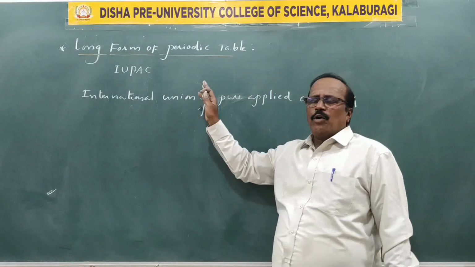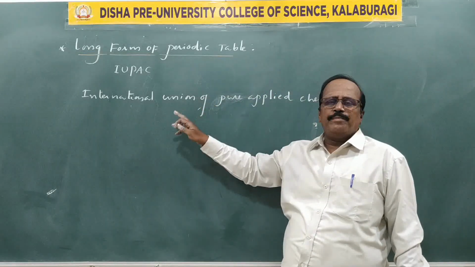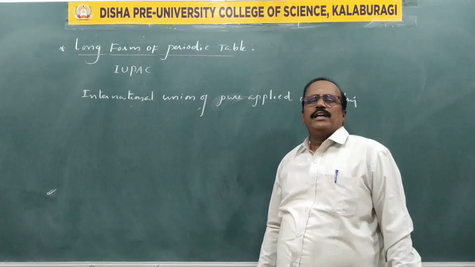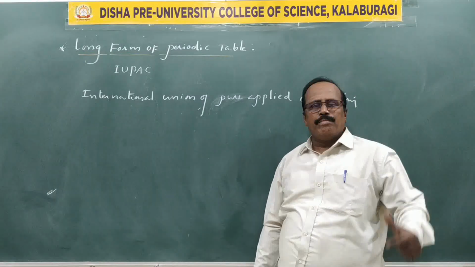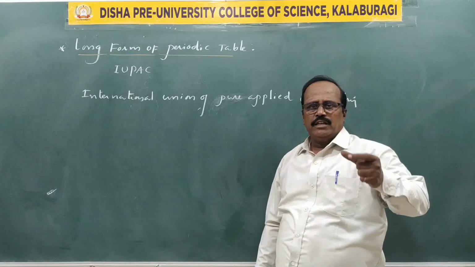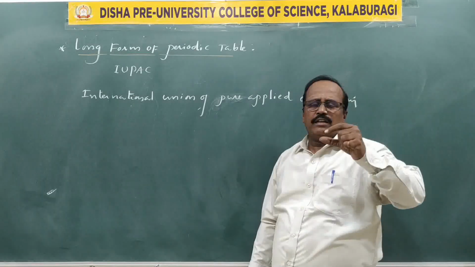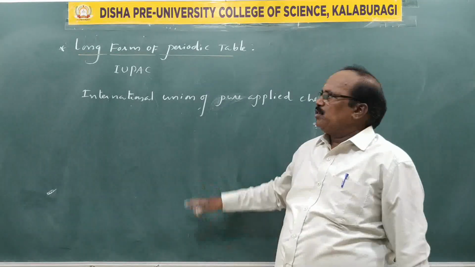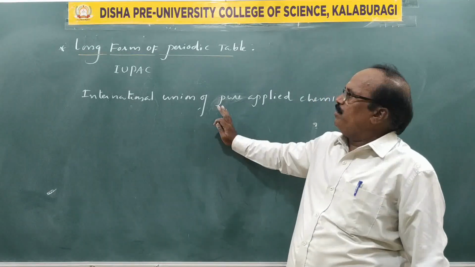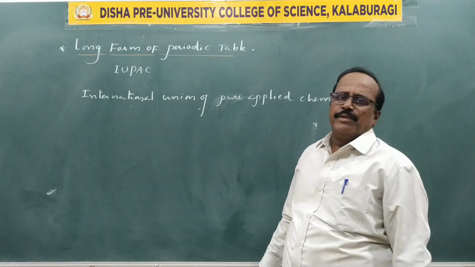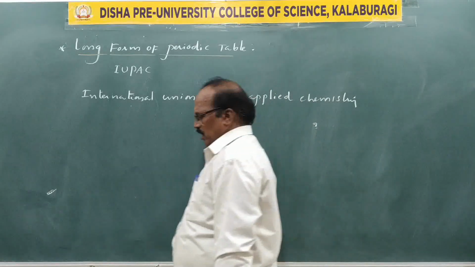Means there is a body called IUPAC, International Union of Pure and Applied Chemistry. The people from different countries vote for the finalization of any scientific data or information. So with the opinion of all the body members of IUPAC, the final periodic table has come for the learning process in the system.